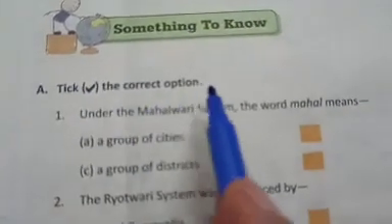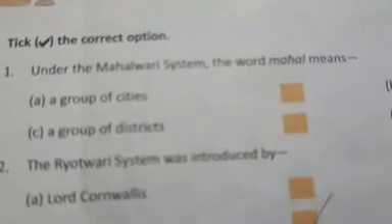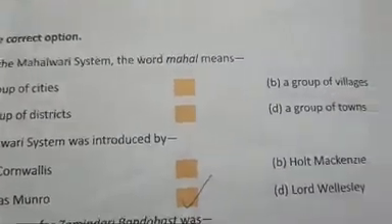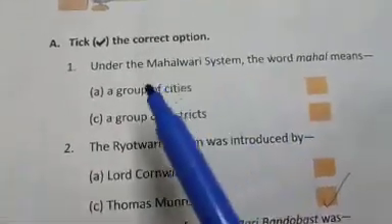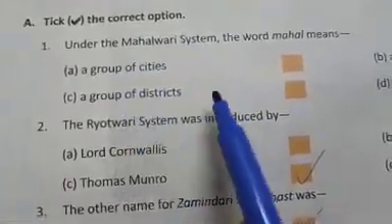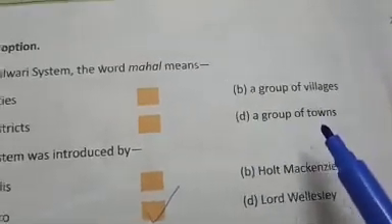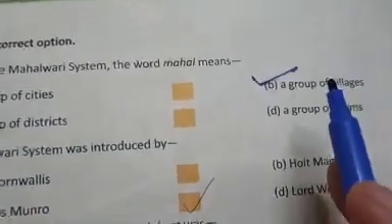Children, take out page number 122. Here in Something to Do, the first one is tick the correct option. Under the Mahalwari system, the word Mahal means what? Four options are given: a group of cities, a group of districts, a group of villages, a group of towns. Mahal means a group of villages.